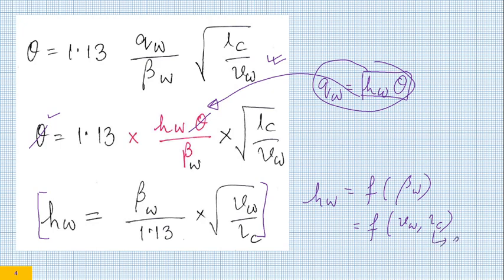If you remember, LC is root over ADS, so it is a function of process parameter of grinding. So this is not a material constant; this is a constant which depends on the material property and it also depends on process parameter of grinding. So HW, that is pseudo convective heat transfer coefficient, can be determined provided you know which material you are grinding and what are the process parameters. It is expected that a person who is grinding steel or titanium alloys or Inconel would be able to find out the material property and would be knowing what are the grinding parameters.